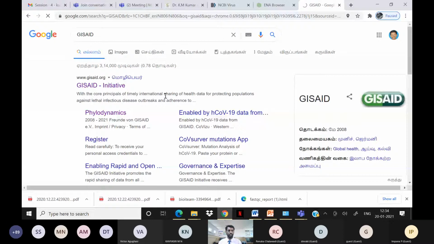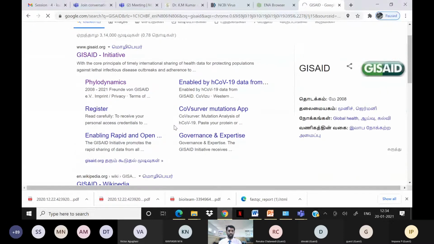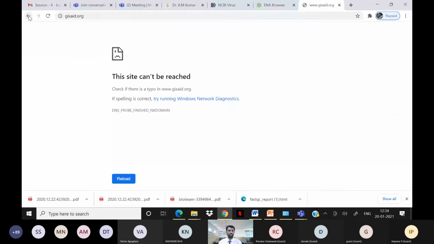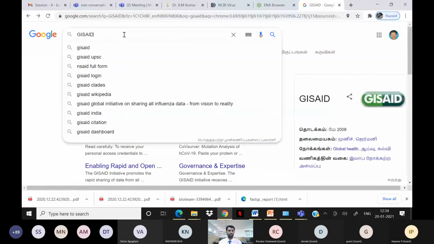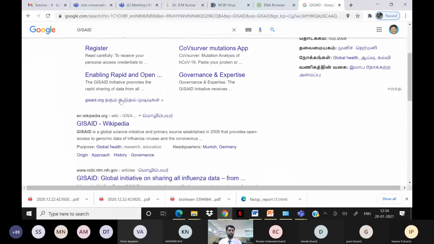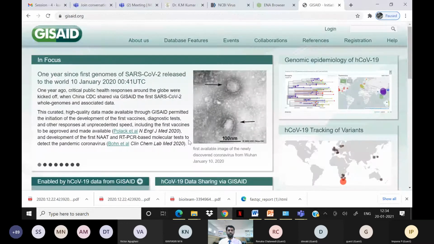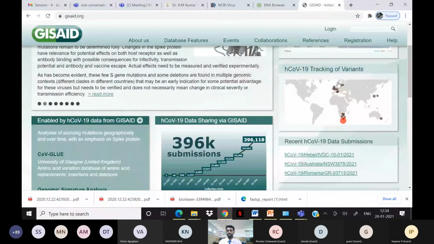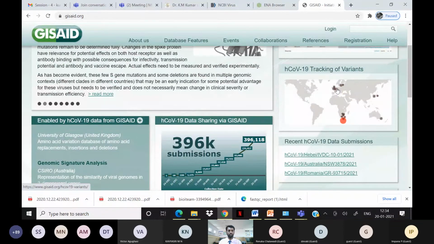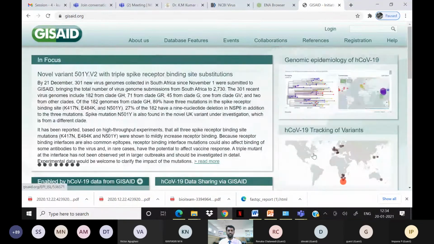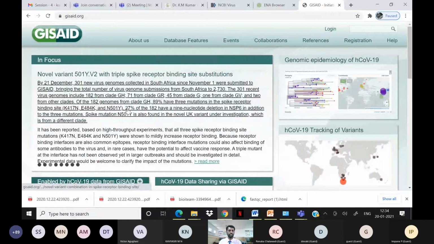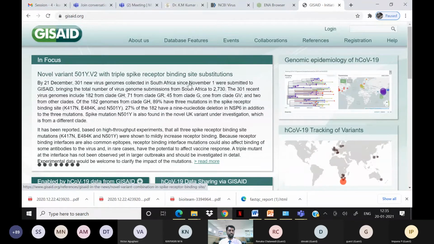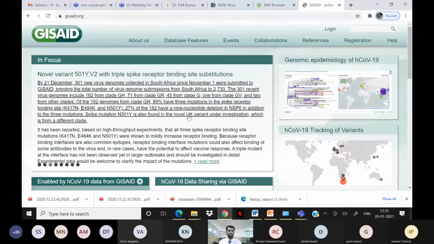In this database also we can get the datasets for the pathogens which cause infectious disease. You can get the genome epidemiology of the COVID-19 virus datasets, and also COVID-19 variant tracking: in which country new variants or new mutations have been identified. All this information you can get here in this database, including mutation details, the different clades, the South Africa and UK novel variant databases, and even the new variants identified now in Brazil.